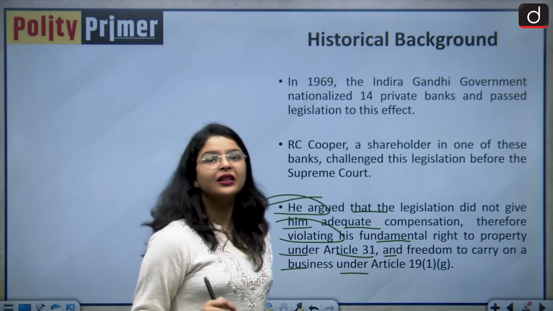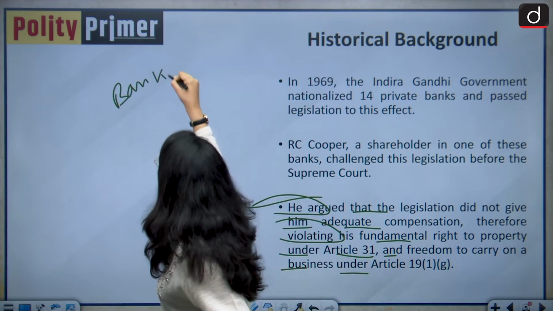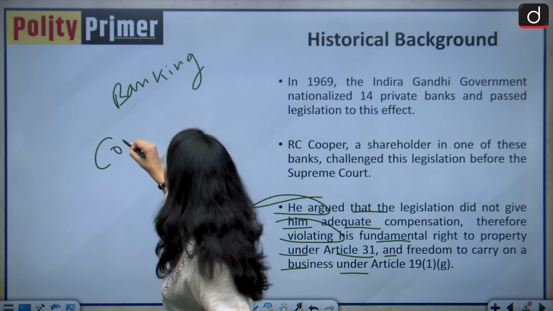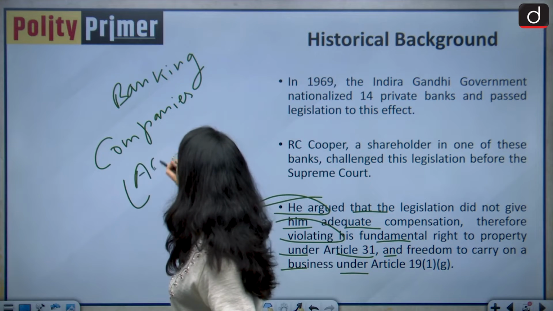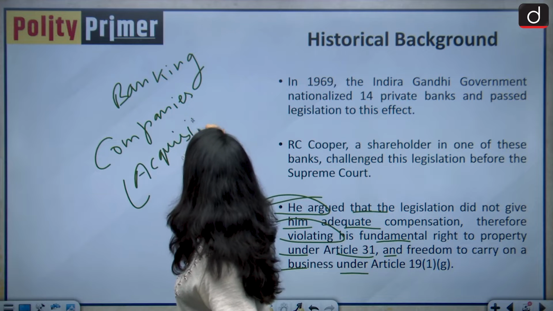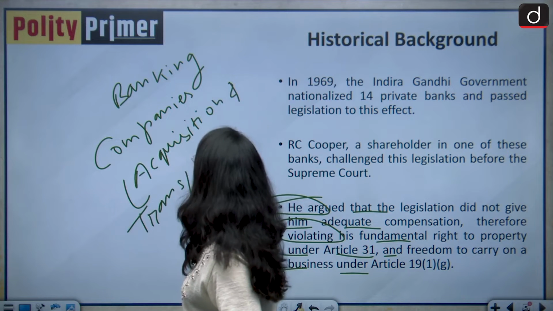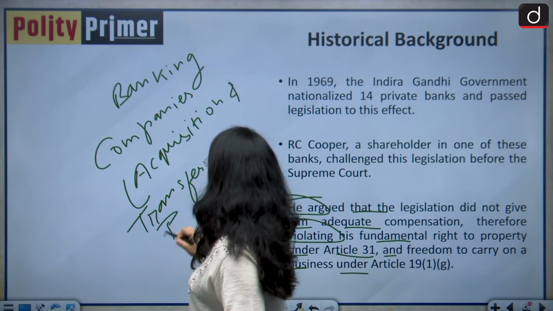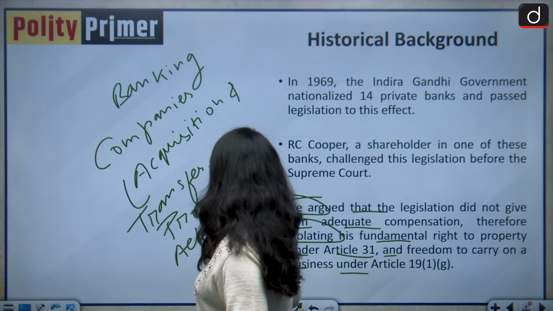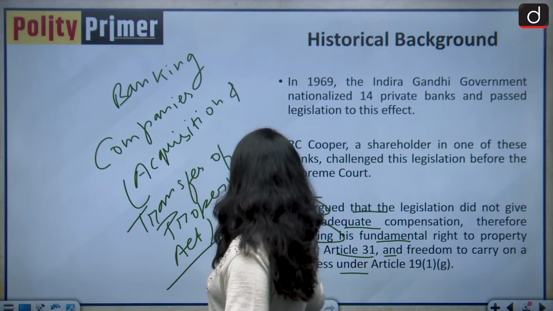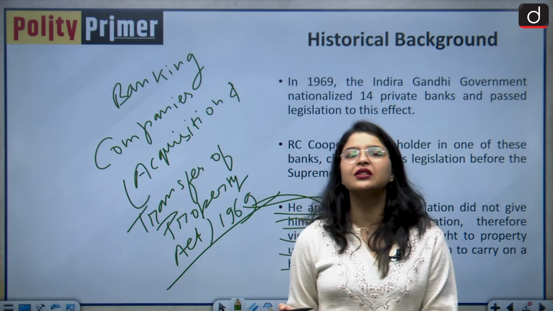And the legislation was the Banking Companies Acquisition and Transfer of Property Act, 1969. So this was the legislation that was in question in the bank nationalization case.